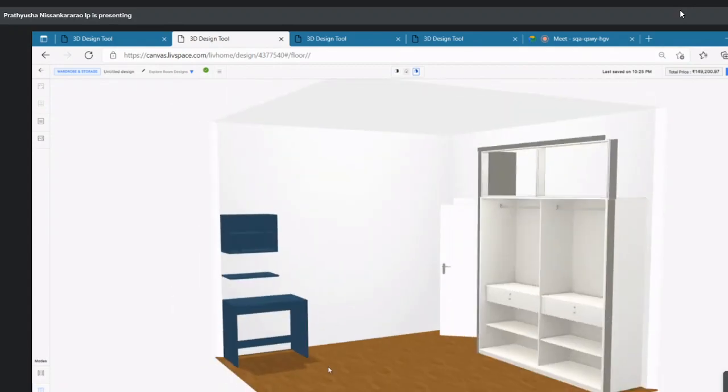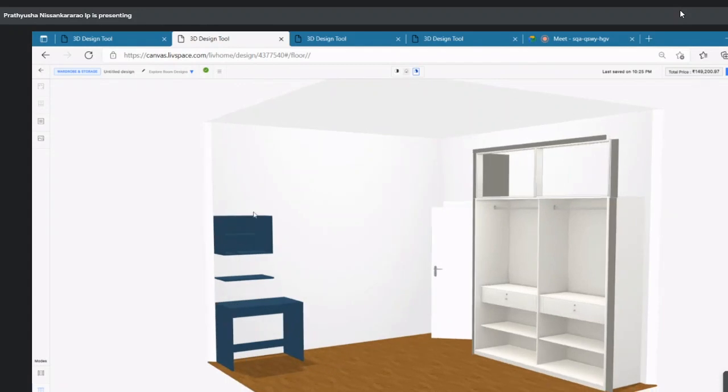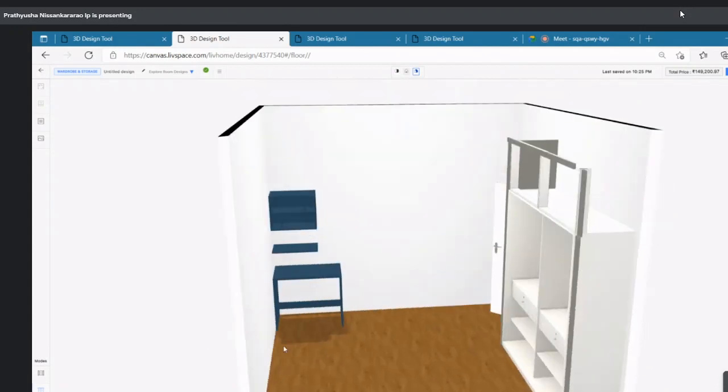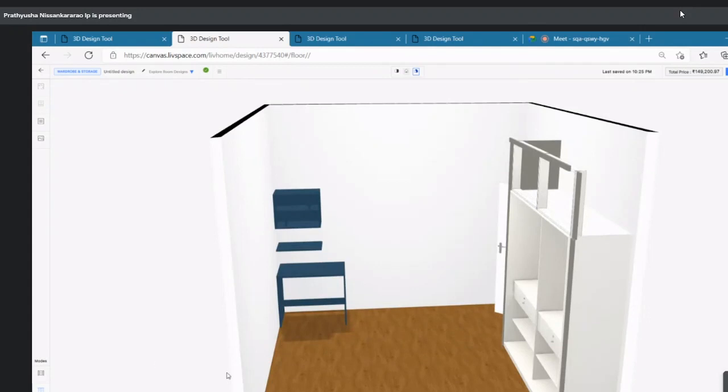This is one type of study unit. This is an open rack, and this will be a unit. This is a complete unit. This is basically 3 feet in width. If we need 5 feet, we can keep 5 feet.